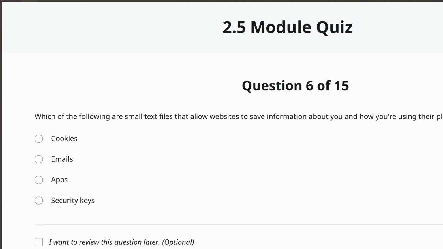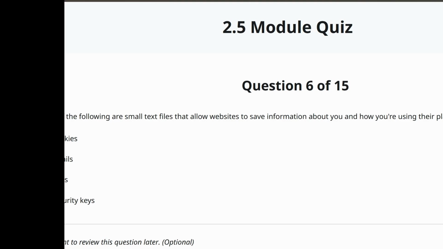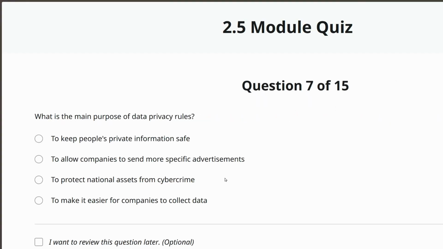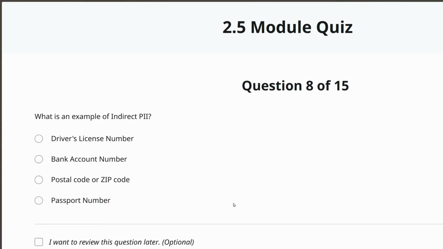Number 6, which of the following are small text files that allow websites to save information about you and how you're using their platform? That would be cookies. What is the main purpose of data privacy rules? To keep people's private information safe. Yes, as in the second video.